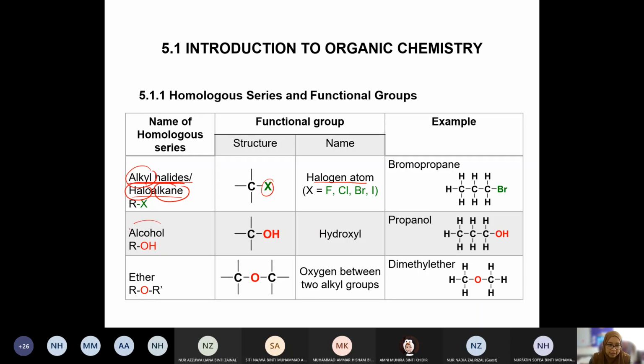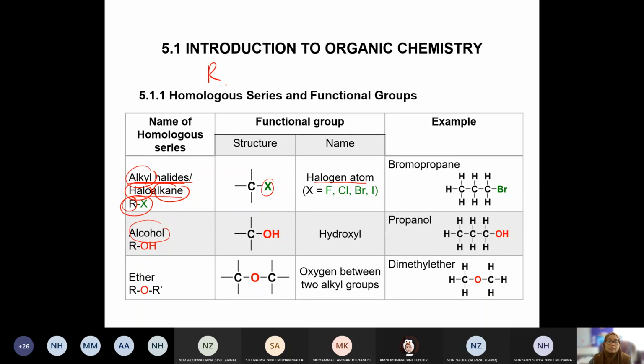Alcohol, on the other hand, see? This is the general formula, RX. That means we have an alkyl group. The alkyl group can be anything. It can be butyl, propyl, hexyl and whatnot. I mean the chain length can differ. So that's why we put R in general to represent the organic compound.